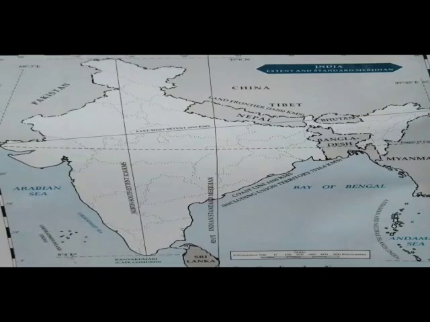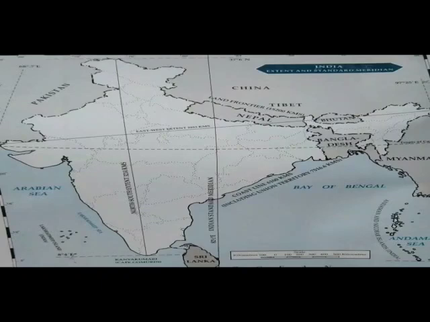Now if you will be seeing the map very carefully, from north to south one straight line is being shown. Now this is the north to south length of India. It is approximately 3000 kilometers. But if you will be seeing accurately, it is 3214 kilometers.